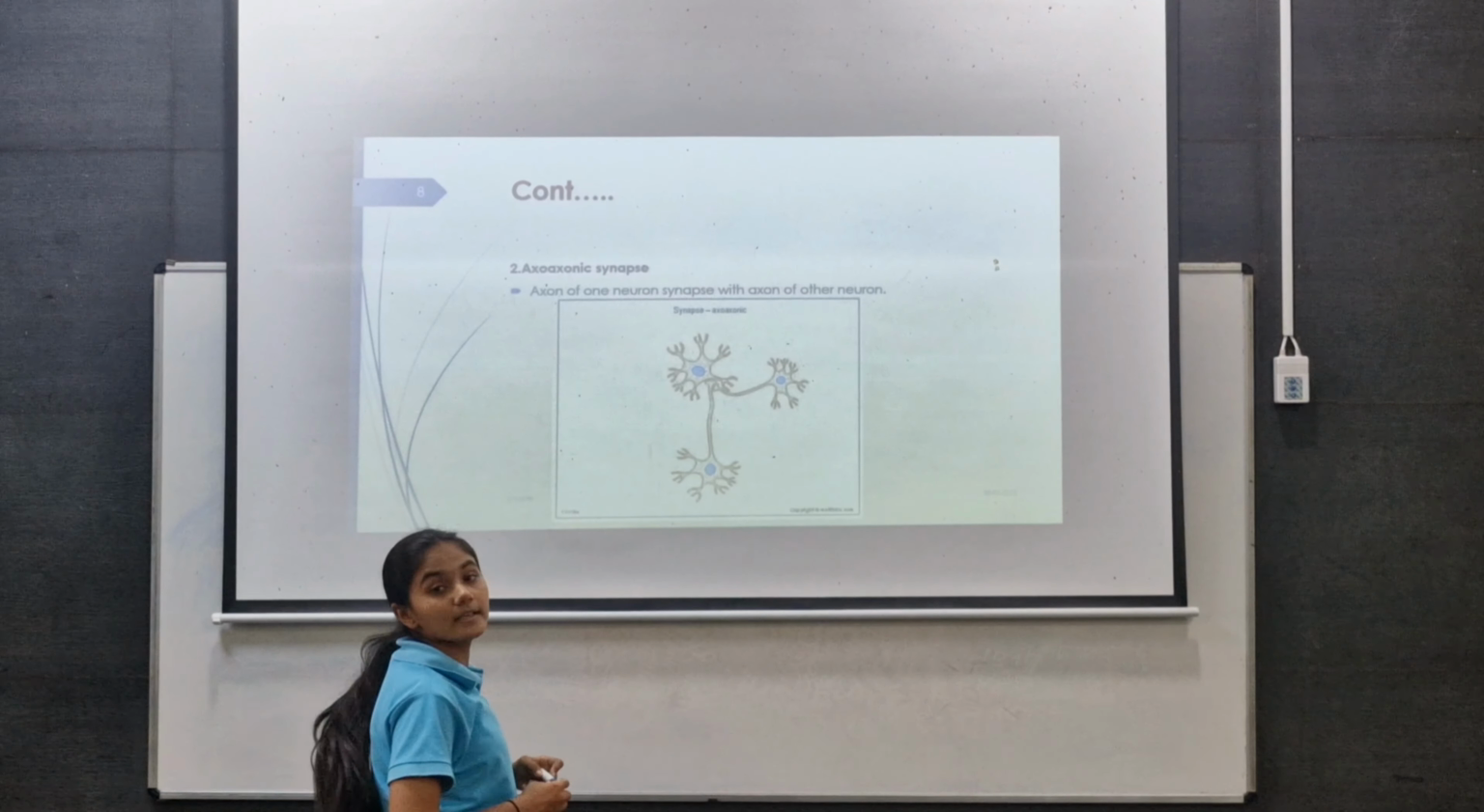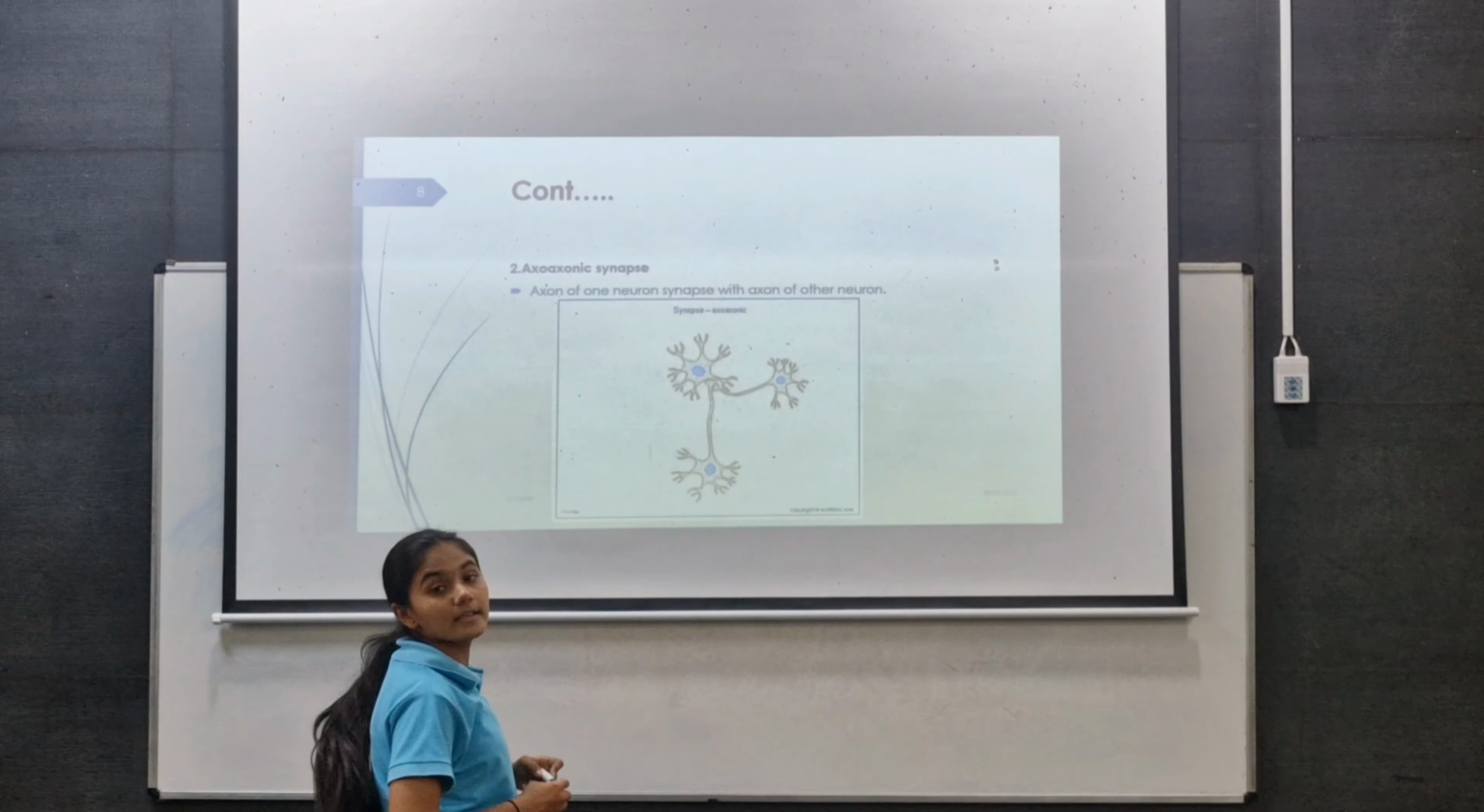Then let us discuss the functional synapse. Functional synapse is mainly of two types: electrical synapse and chemical synapse. First, the electrical synapse, also called a gap junction. It is the type of synapse where two neurons are directly connected. Its junctions are directly connected and allow rapid transfer of electrical signals between them. Then the second type is the chemical synapse.